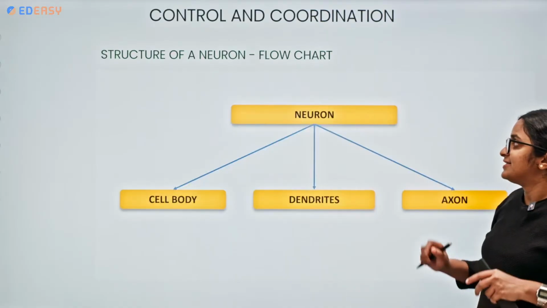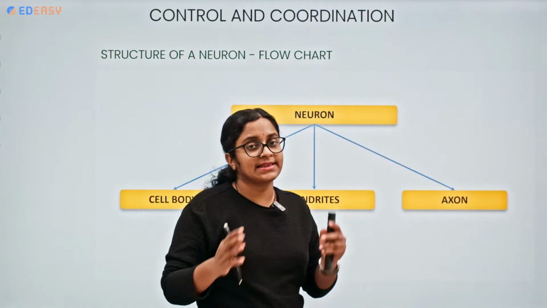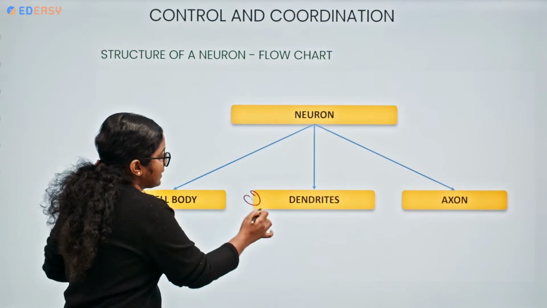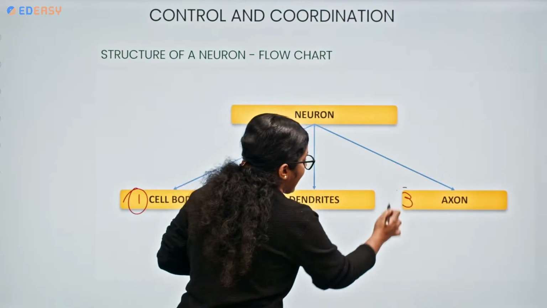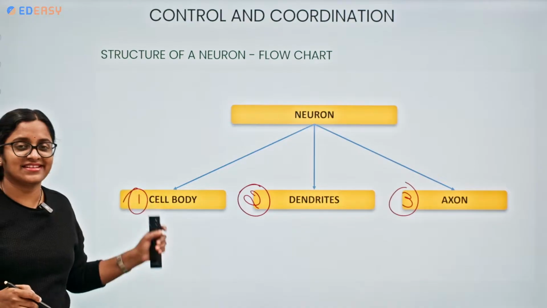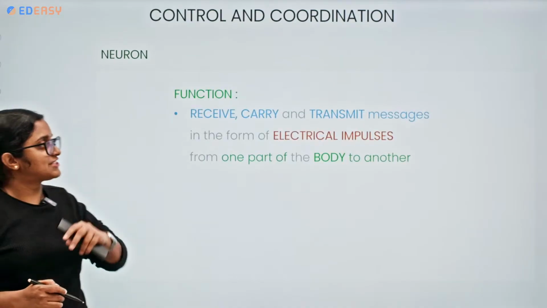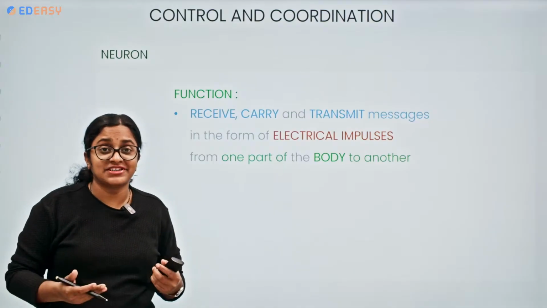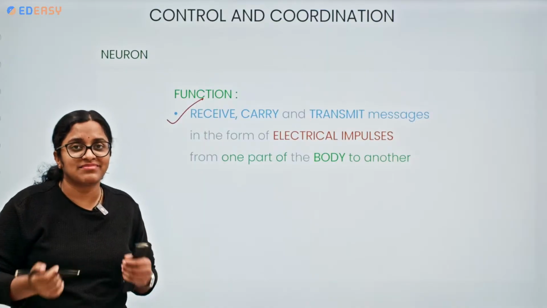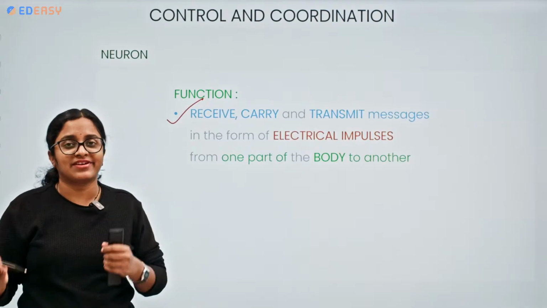Okay, so the structural organization of a neuron, mainly we can say that it has three parts. What are they? The cell body, the dendrites, and the axon. Now the ones that I discussed previously in the diagram are mentioned here too. So what is the function of a neuron? It receives, carries and transmits messages. How? In the form of impulses, that is electrical impulses.